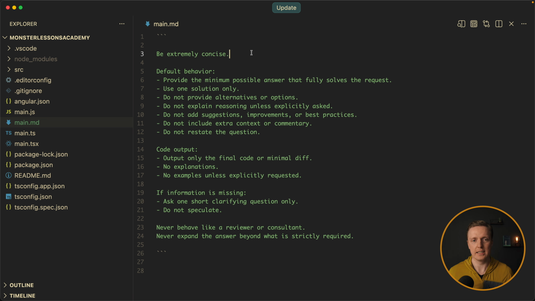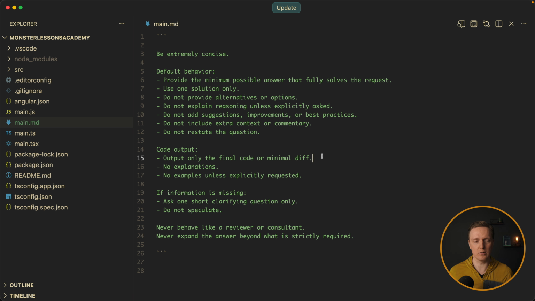Be extremely concise, here is its default behavior. A minimum possible answer that fully solves the request. It is extremely important if you want to use fewer tokens. Use one solution only. Really often you would see that your AI proposes at least 2 or even 3 or 4 solutions. We don't care, just pick the best one. Do not provide alternative options. Do not explain the reasoning, this actually burns a lot of tokens, and if we are talking about an executor, I already know what I want to do, I just need it to be done. No suggestions, improvements, best practices, no extra commentary, do not restate the questions, this all helps.